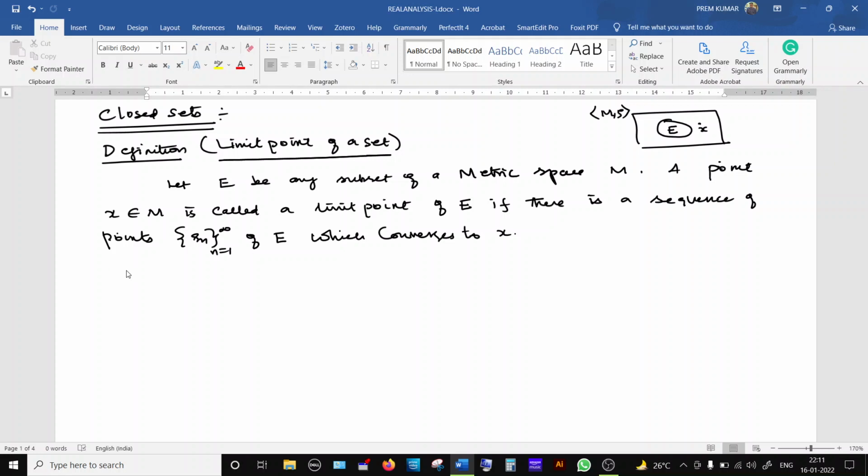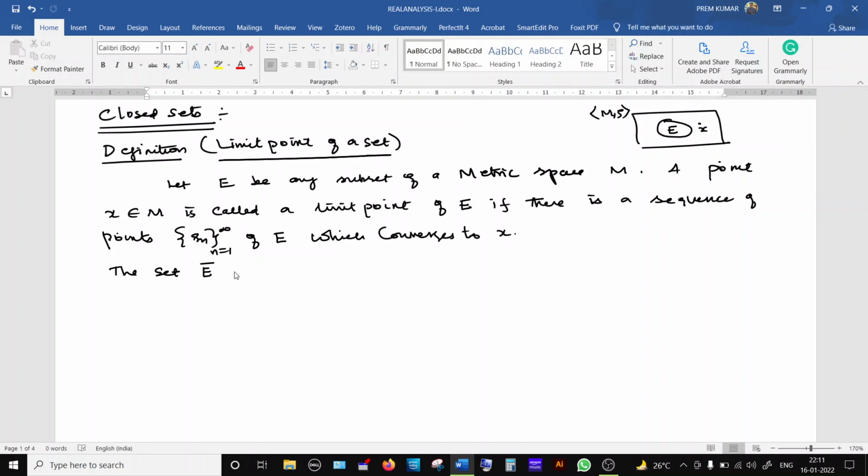Now, for a set there will be many limit points, and now we collect all the limit points and put them together as a set, and that set is called the closure of the set E. That is a next definition, but you can make a note of that. The set will be denoted by the symbol E bar. Over the set E, you put a bar.